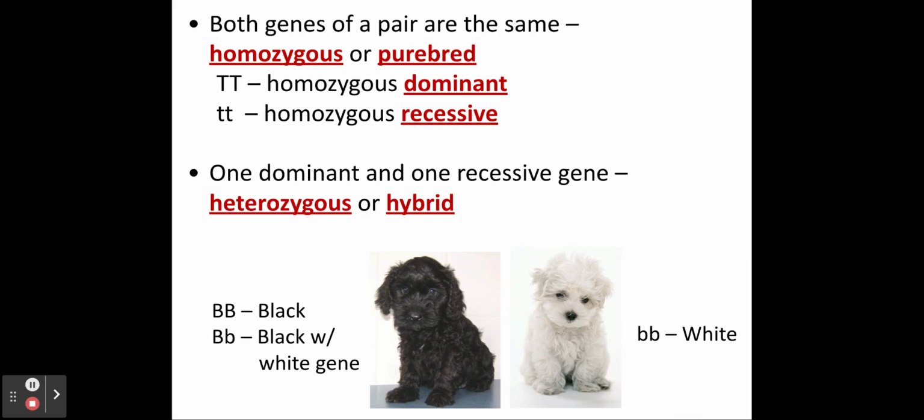One dominant and one recessive gene is considered heterozygous or hybrid. A hybrid is always represented by a tall T and a small t. This is considered heterozygous, when an organism has one dominant and one recessive gene. You have a tall T and a small t, so this is considered heterozygous or hybrid.